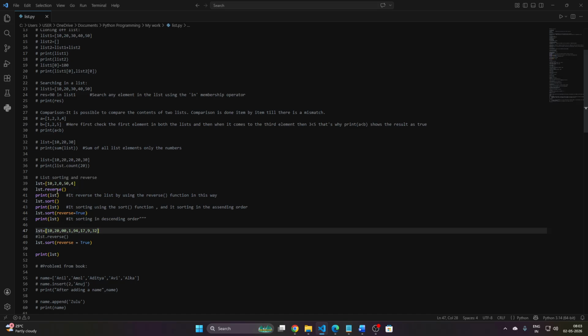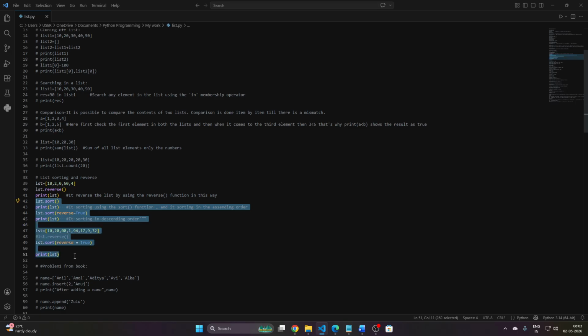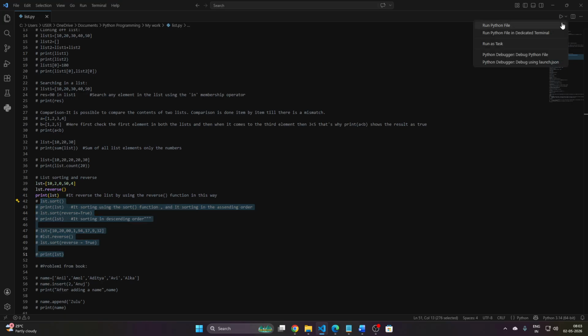If I use this function reverse, what is the meaning of reverse? It means opposite, what is on the right goes to the left. So if we use reverse and print the list, it reverses the whole list. Before we jump to the next lines, we just want to see the actual result of that line.